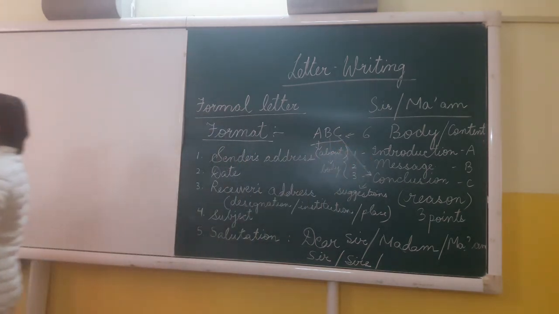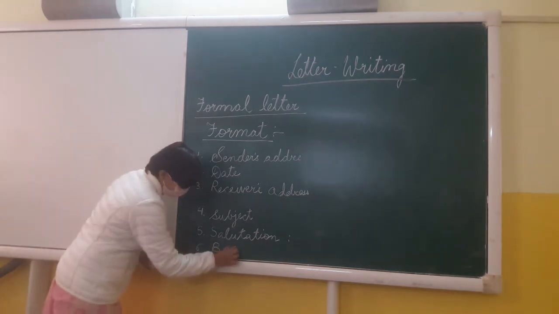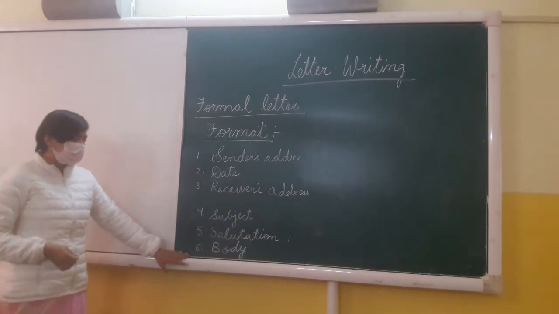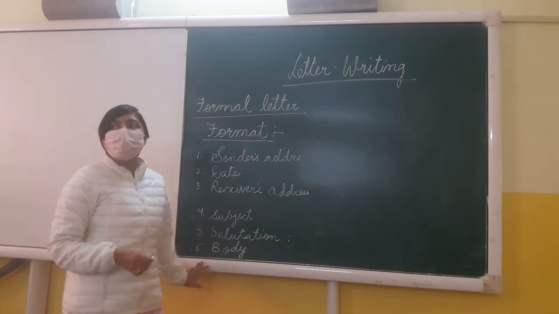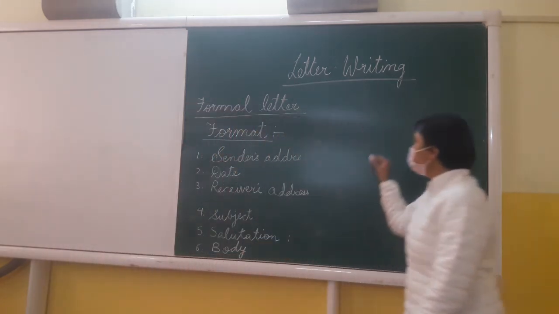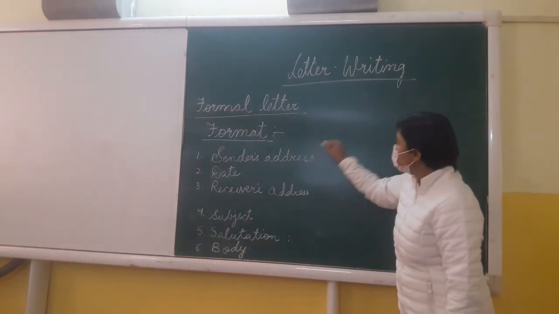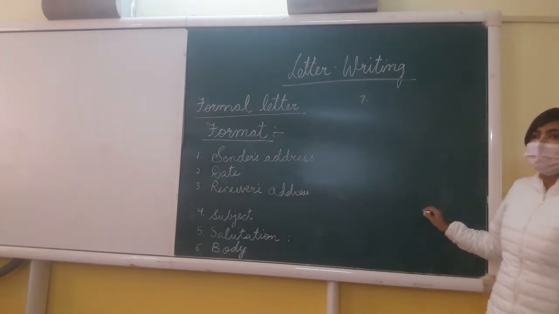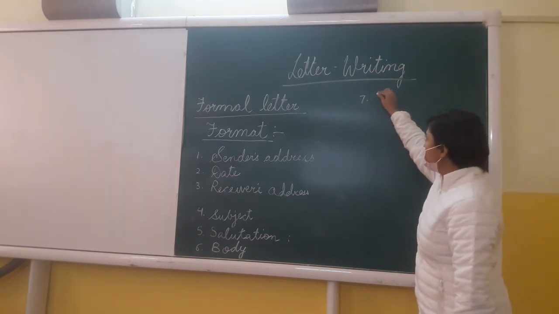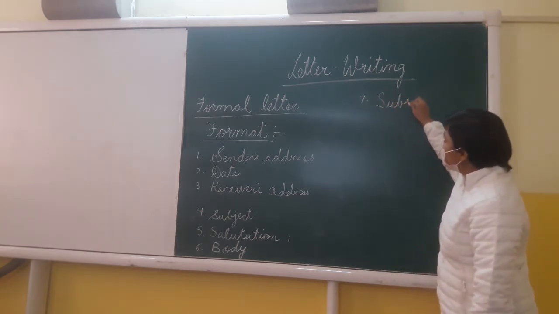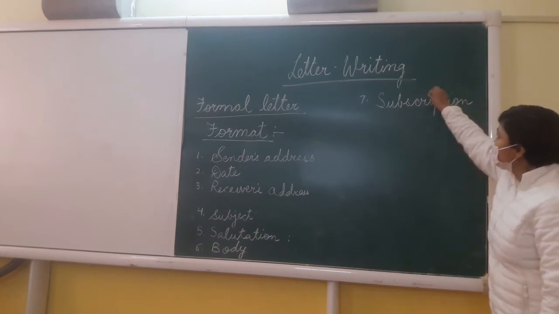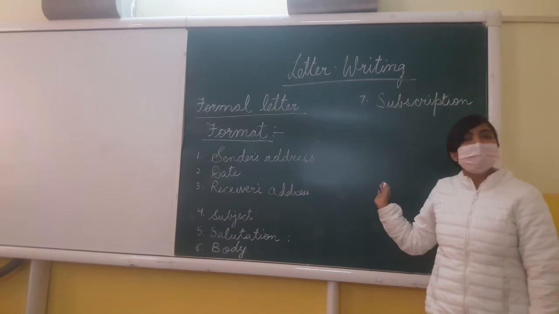Now we move over to the next part. Number 6 we have done, and that is body. So till body we have learnt it. Now we move over to point number 7 in the format of the letter. So what will be point number 7? This is known as subscription. Point number 7 is subscription.